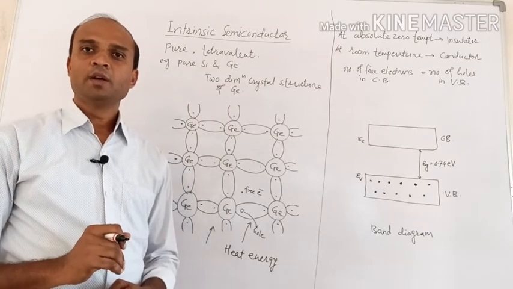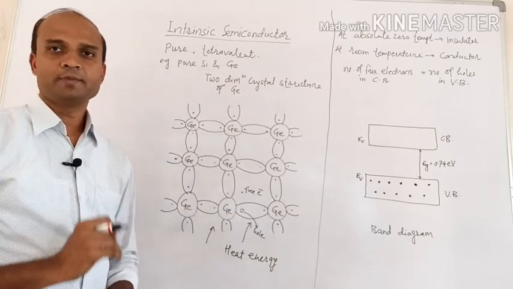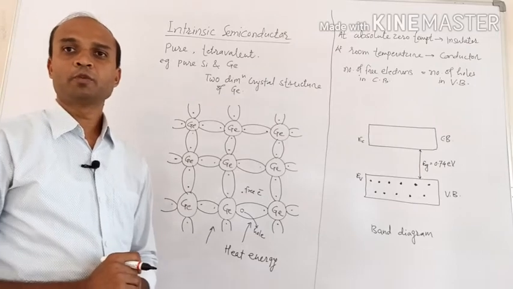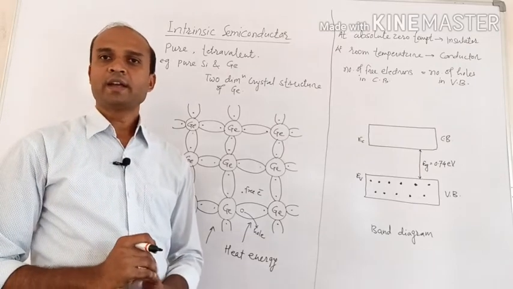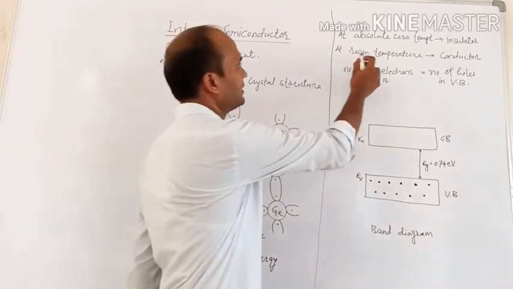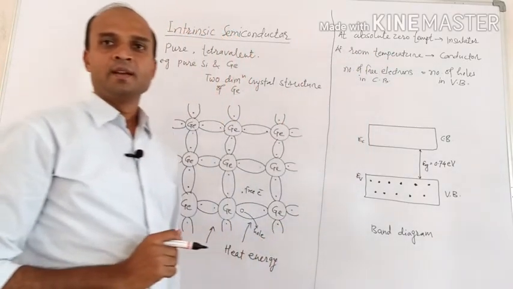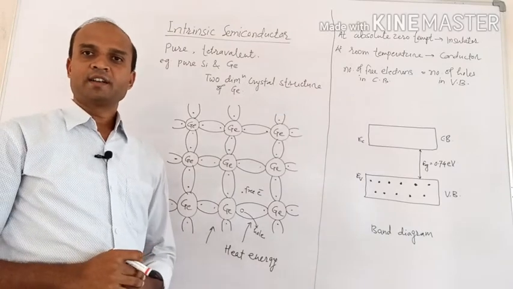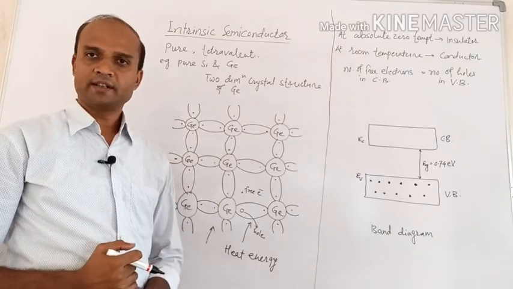At the same time, holes are present in the valence band and they are also responsible for electrical conduction. That's why conduction will take place, and hence at room temperature this intrinsic semiconductor behaves like a conductor.